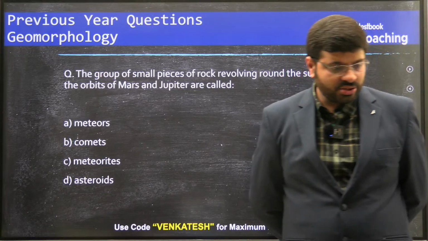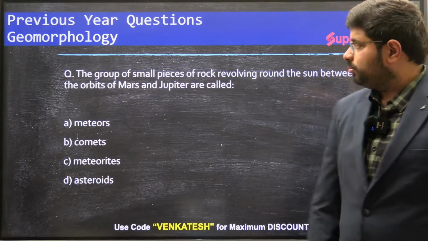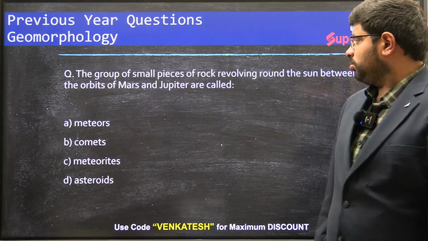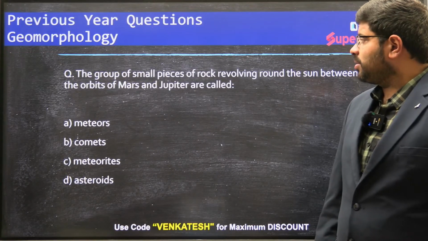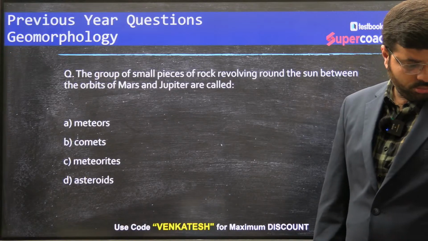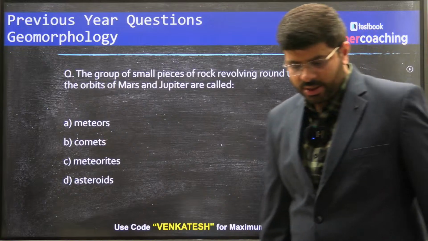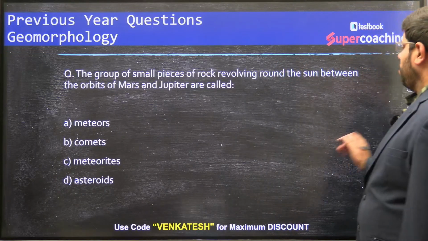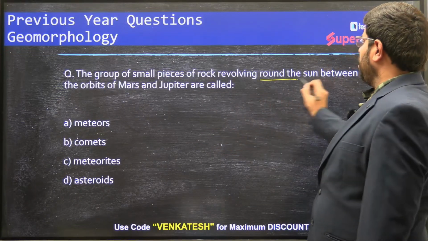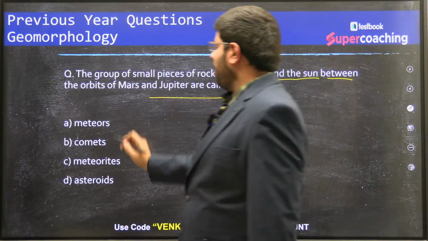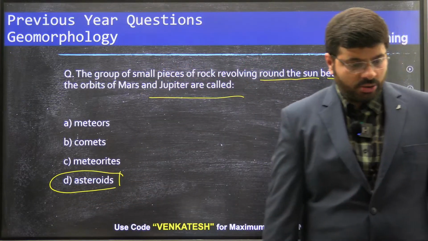Now try to answer this question. I think this is a very easy question. What are these? Yes, this is the belt of asteroids. The group of small pieces of rock revolving around the sun between the orbits of Mars and Jupiter are called asteroids. Now try to understand all these things.